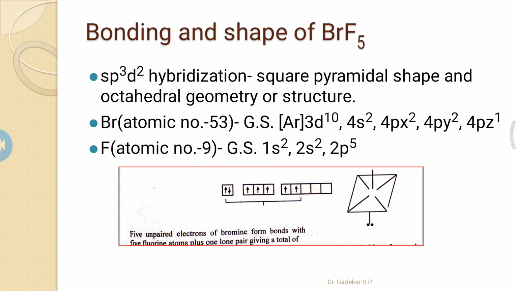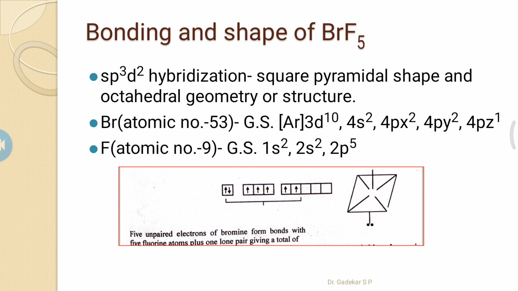So formation of BrF5 involves sp3d2 hybridization, square pyramidal shape as well as octahedral geometry. What is the atomic number of bromine? 53. And what is the electronic configuration? The outer shell configuration is 3d10, 4s2, 4p5, and fluorine is 2s2, 2p5.